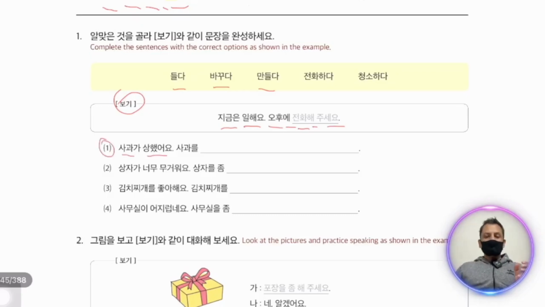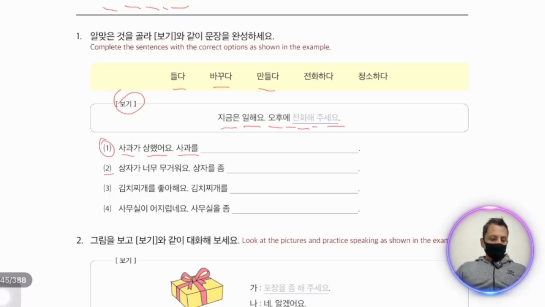Number 1 사과가 상했어요. 상했어요 is spoiled, not fresh. 사과 교환해 주세요. 교환 is 하다. That's why we say 교환해 주세요. We can also say 바꿔 주세요 because 바꿔 is also exchange.